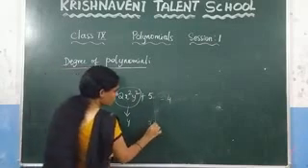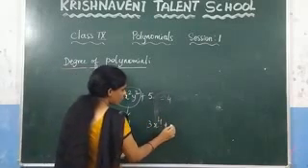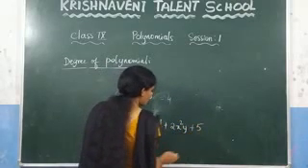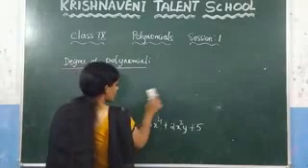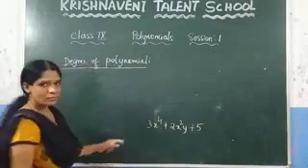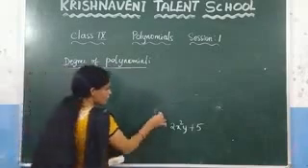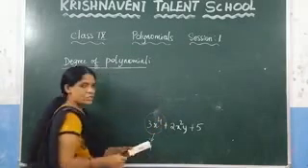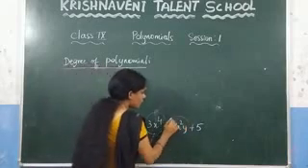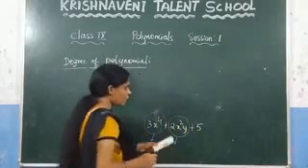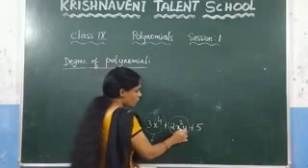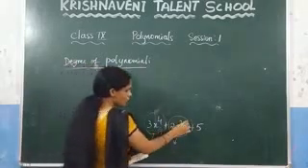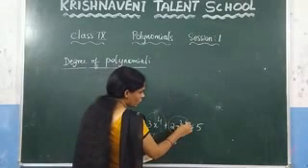Let us consider one more, 2x power 4 plus 2x square y plus 5. Let us consider this polynomial in 2 variables. How do you find the degree of the polynomial? For this term, what is the power here? 4. You need to check for each term here. For this term, what is the power here? If it contains 2 variables, what we need to do? We need to add the sum of the exponents. Here, what is the sum of the exponents here? 2 plus 3.